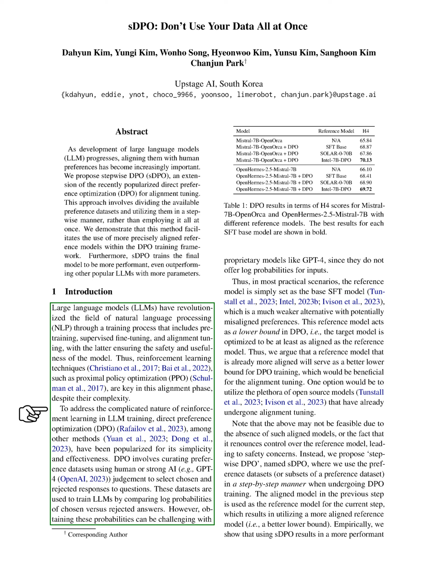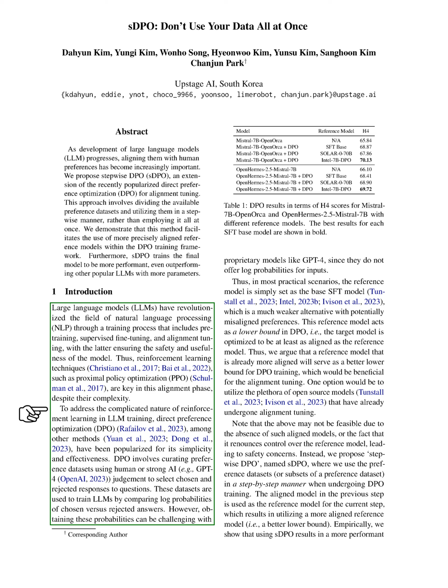Section: Introduction. In this section, we will discuss how large language models, LLMs, have transformed natural language processing, NLP, by going through pre-training, supervised fine-tuning, and alignment tuning. Alignment tuning is crucial for ensuring the model's safety and usefulness. Reinforcement learning techniques like proximal policy optimization, PPO, are important during this alignment phase, even though they can be complex.